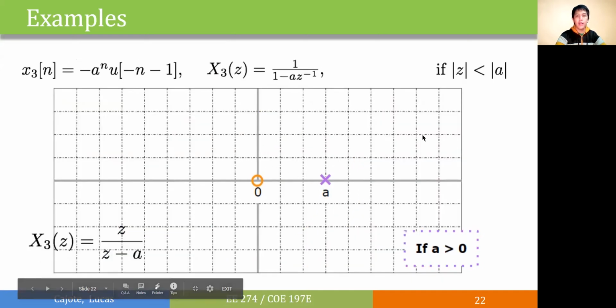For our x3, we also have the similar function but with a different ROC. Here we have the magnitude of z less than the magnitude of a, which means we're now taking a look at the interior of the circle defined by z equals a.